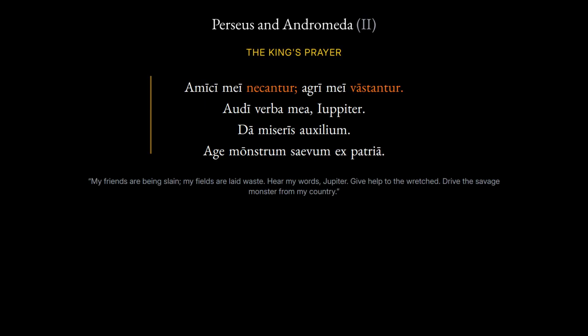My friends are being slain, my fields are laid waste. Hear my words, Jupiter. Give help to the wretched, drive the savage monster from my country. Notice how the storyteller keeps shifting into the present: sends, hurries, speaks, to set us right there in the moment.